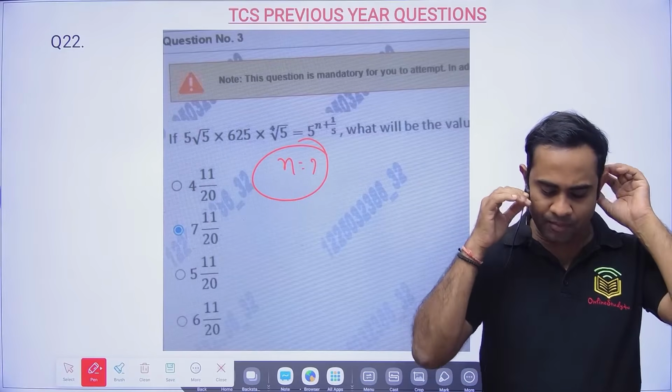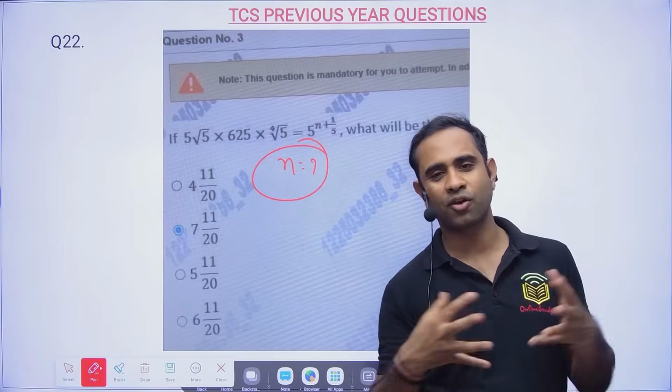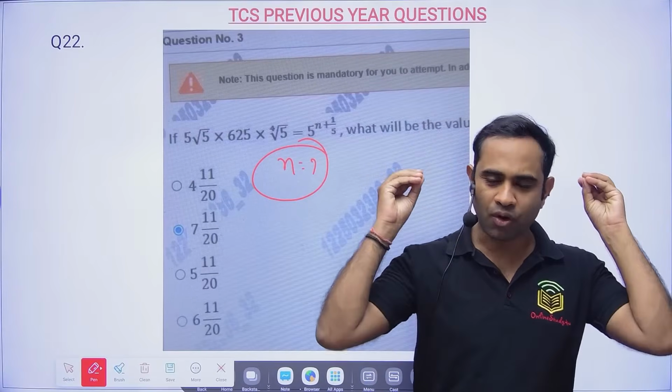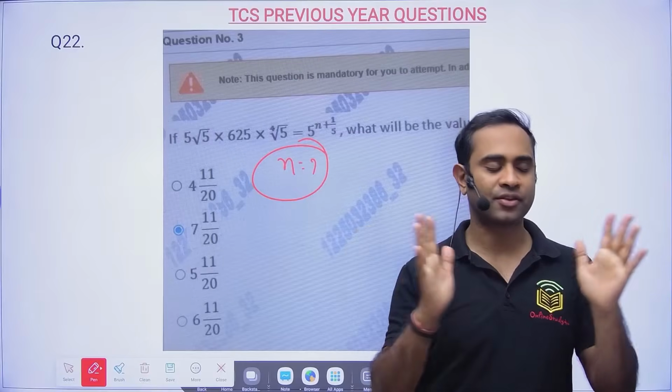Binay, yes, what is the other option? In 15 days, go through all the basics and PYQs, that is more than sufficient.